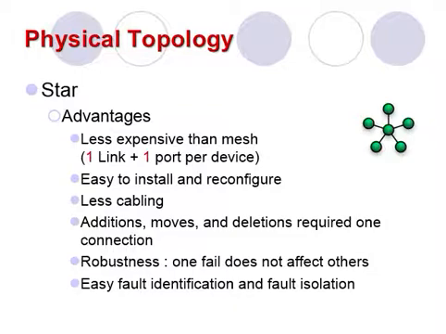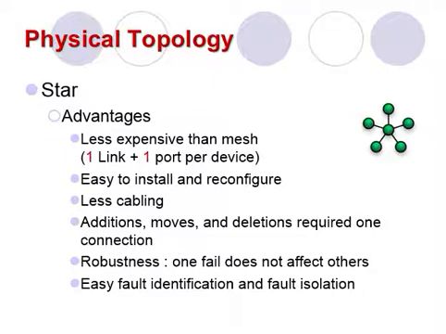As you see, all the devices are connected through the central controller. The first advantage we can say here is that if one link fails, only that link is affected; all other links remain active.